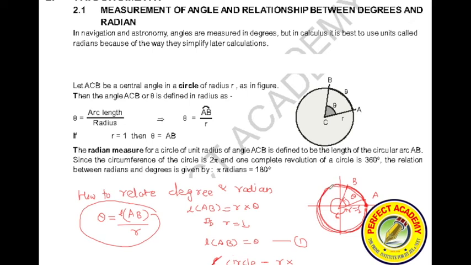When I am taking the total angle, I have to consider the total length of the arc, which is nothing but the perimeter of the circle, right? So, angle of circle is equal to R into the perimeter of the circle, 2 pi r. So I can write it as 2 pi r square. So angle of circle is equal to 2 pi r square. Now I'll ask you a question.